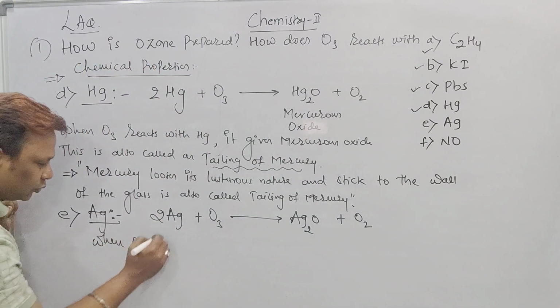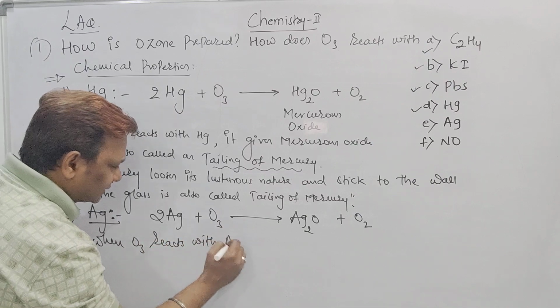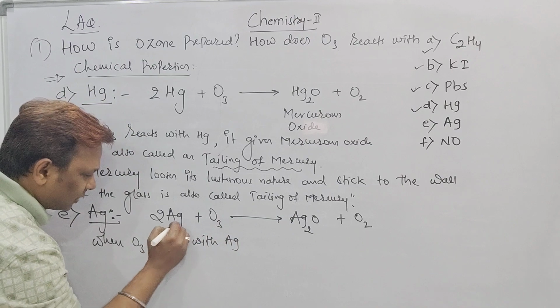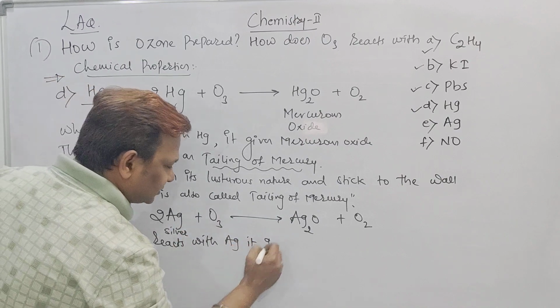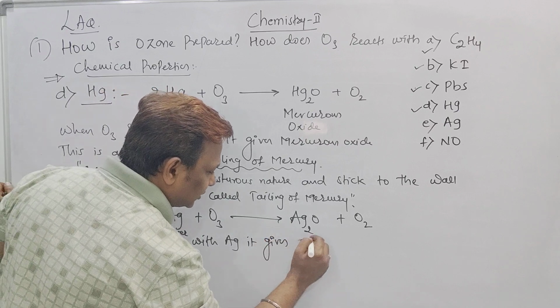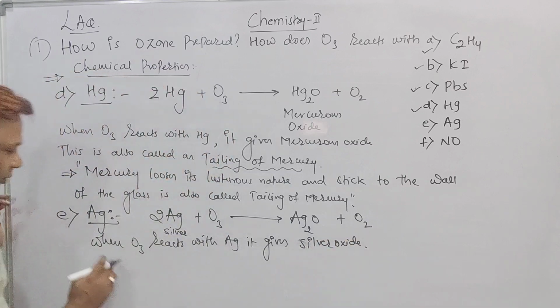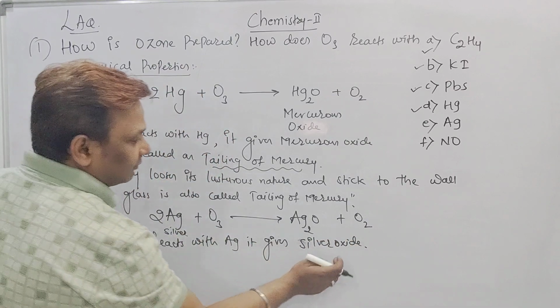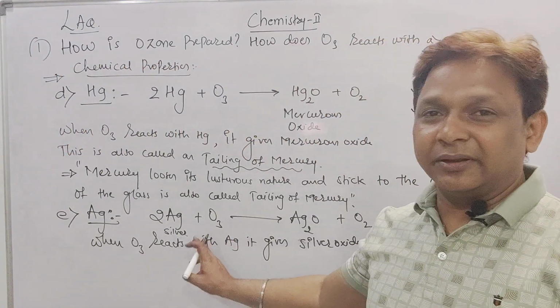When ozone reacts with Ag, do you know what Ag is, beta? Ag is called silver. When ozone reacts with silver, it gives Ag2O, called what? Silver oxide. When ozone reacts with silver, it gives silver oxide. That is the reaction of ozone with silver.